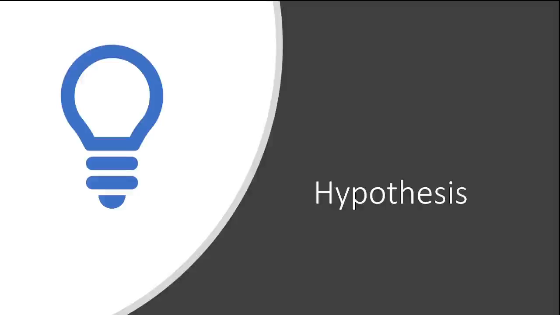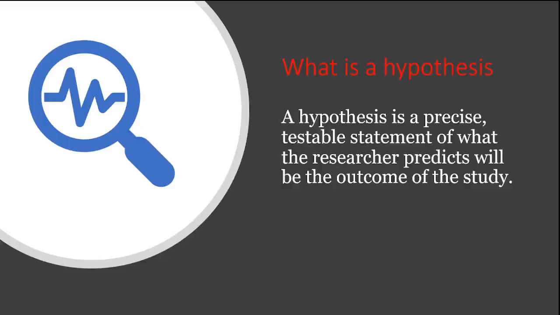So what is a hypothesis basically? A hypothesis is a statement that a researcher comes up with, which is exactly what the researcher believes will be the outcome of the study. Most of the time, the hypothesis is based on literature. There are certain differences that we always have in terms of different types of hypotheses. So let's look into them.